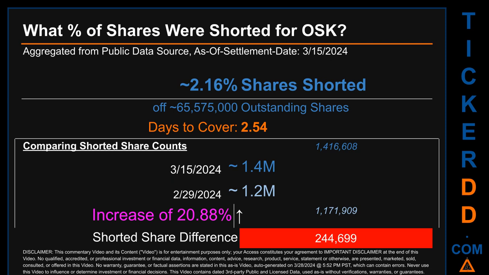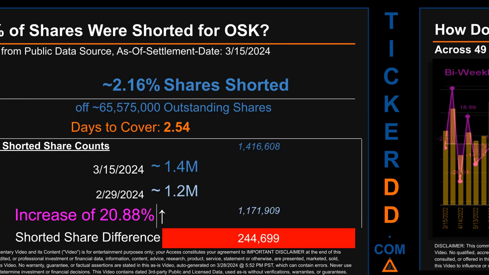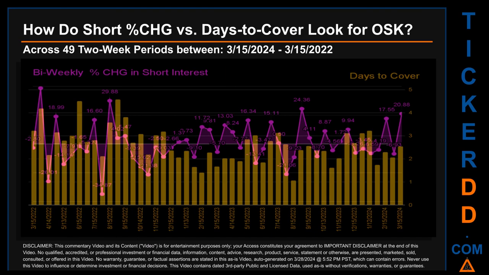When I compare the current 2-week period data snapshot against the previous period, ending in settlement date February 29, 2024, I find that the current snapshot had roughly 244.7 thousand more shares shorted. This means that, compared to the previous snapshot, the current snapshot has an increase of 20.88% of shorted shares.